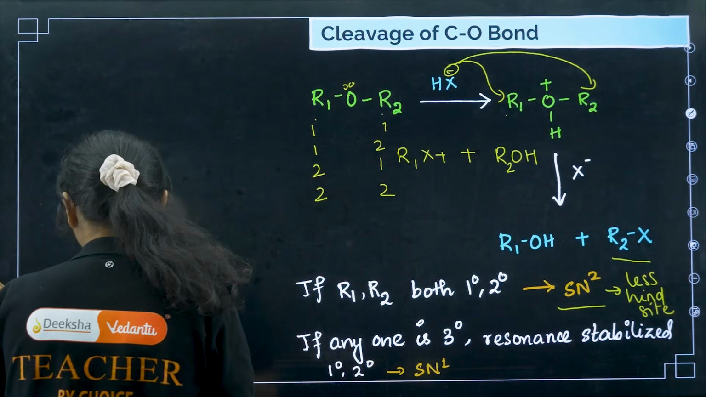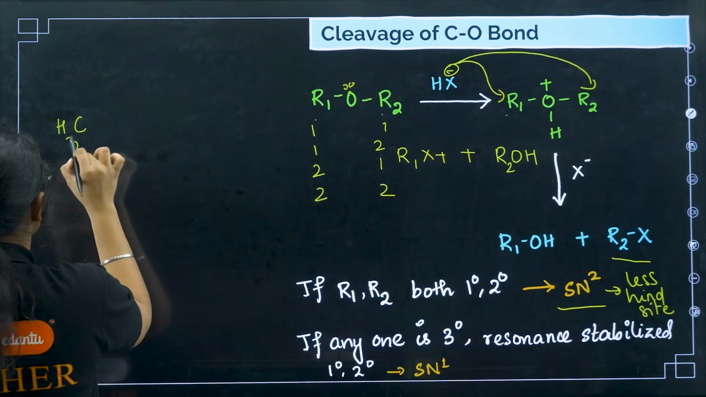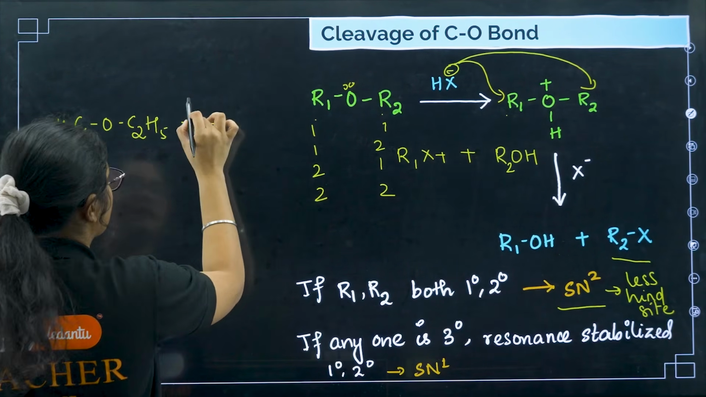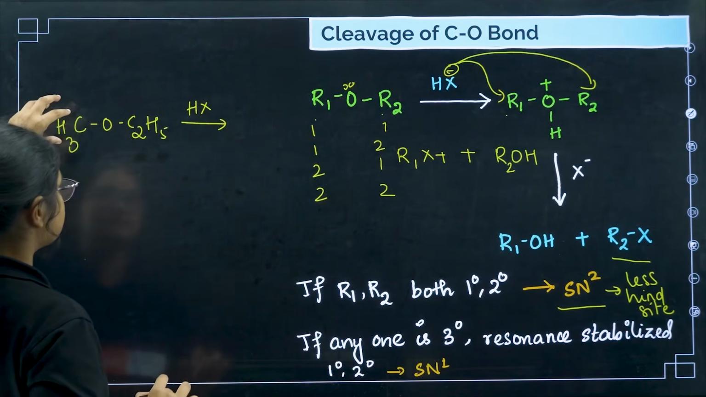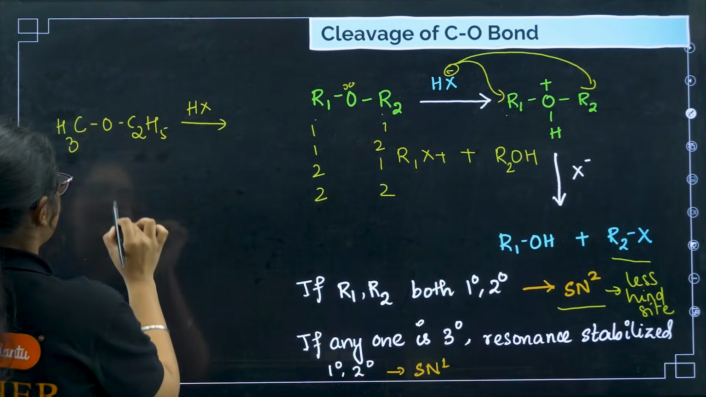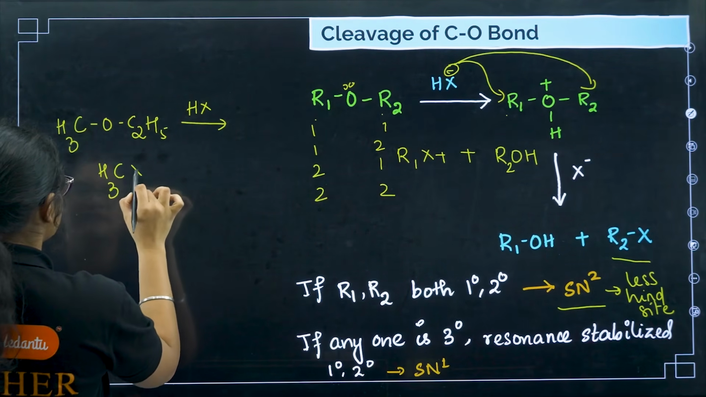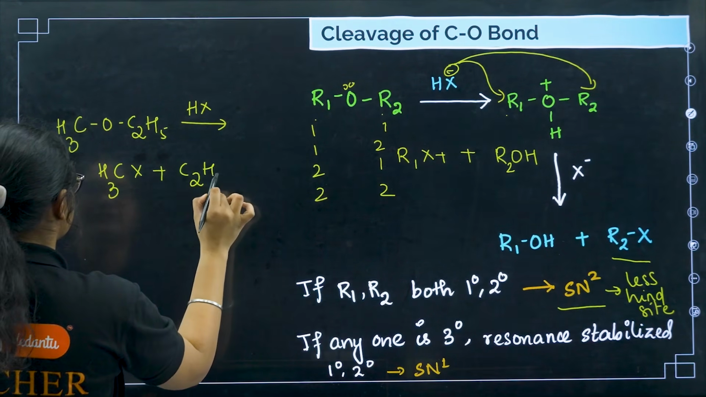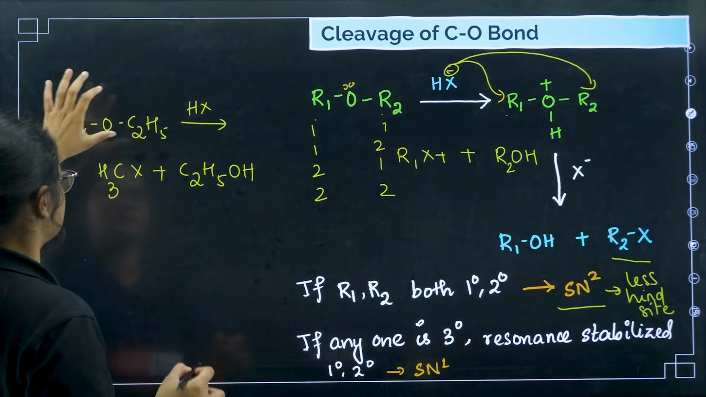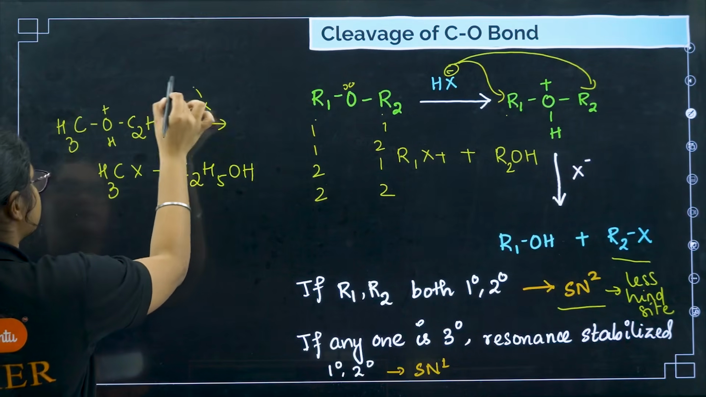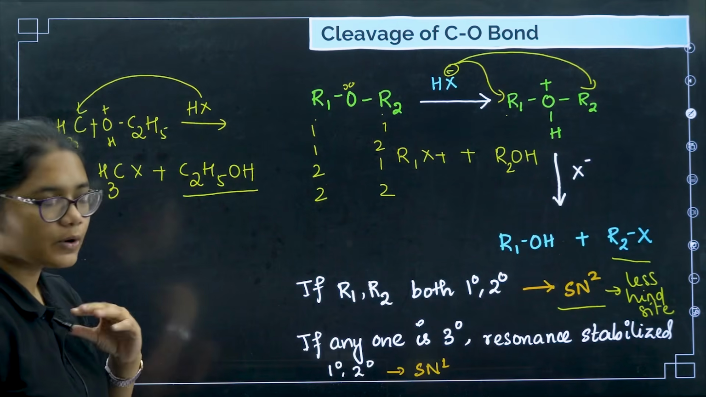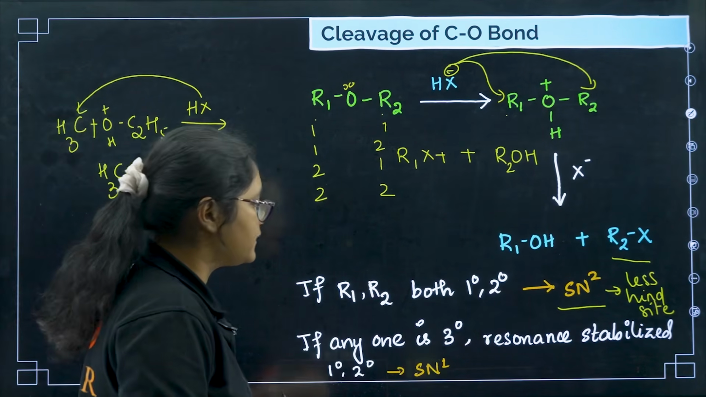For example, if I give you CH3-O-C2H5 and you are reacting it with HX, now see, this side is less hindered, so the X minus will attack on the less hindered side. So I will get CH3X plus C2H5OH. SN2, right? Less hindered side. O+-H will form first, X will attack here, so CH3X will form, this bond will break, and I will get this one.